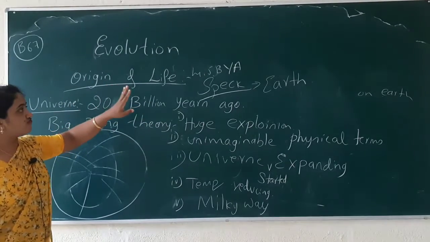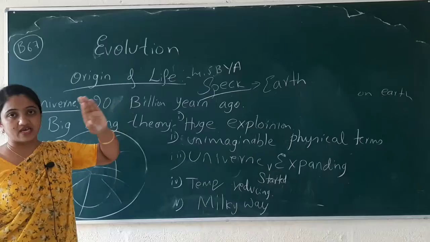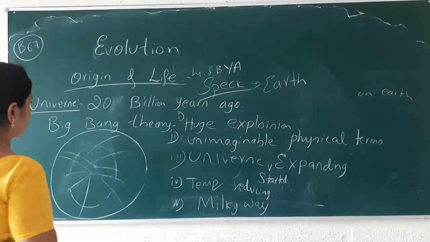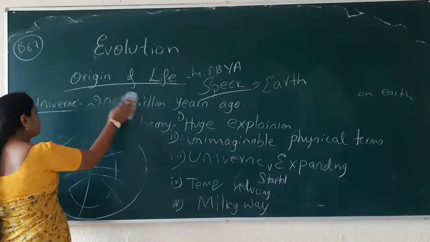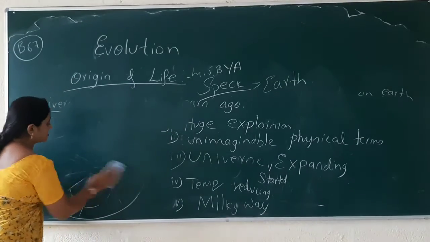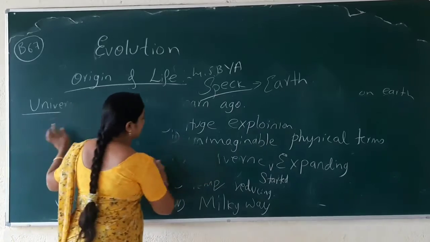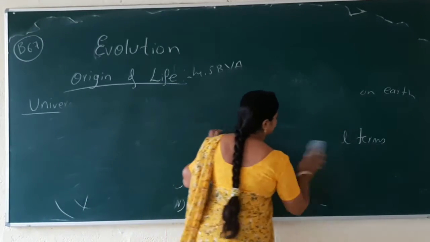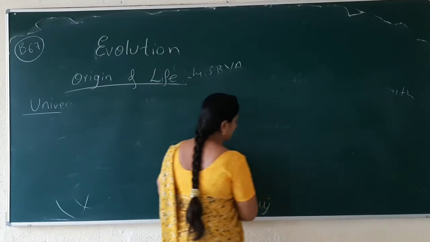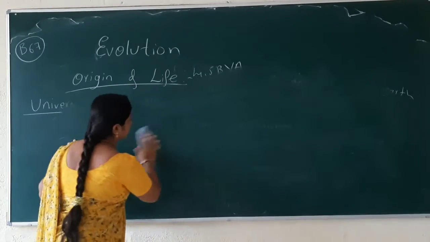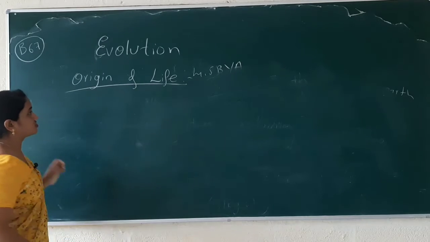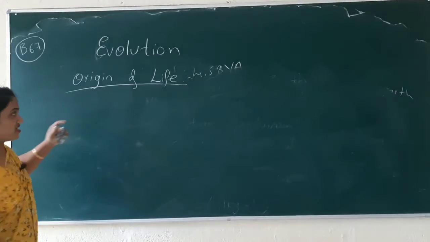When the Earth formed, how was the condition? The temperature was very high, and how about the water, and how about other inorganic or organic constituents? That we'll understand here.